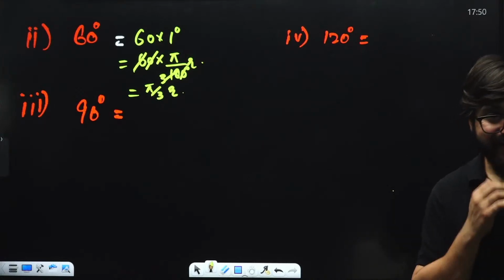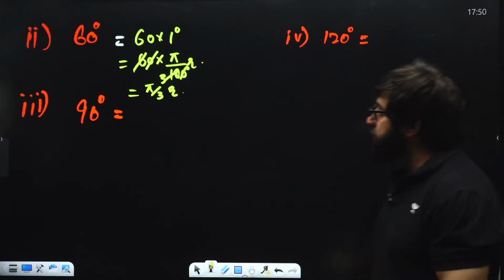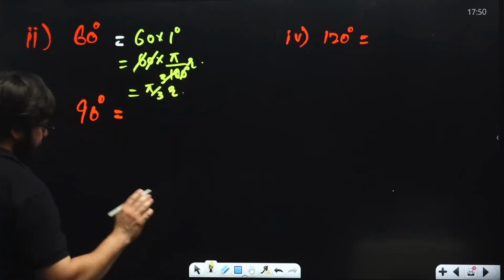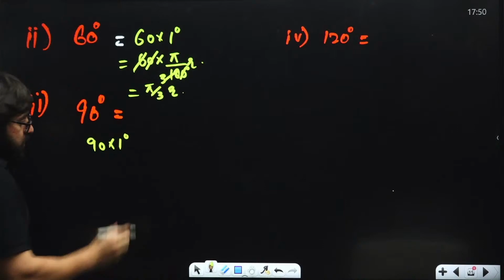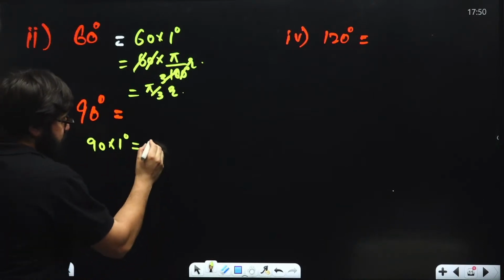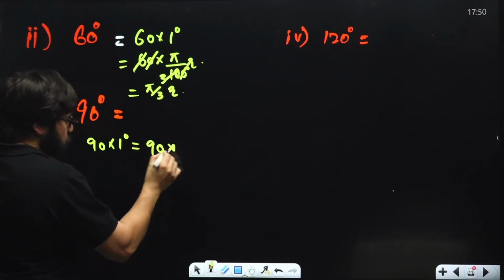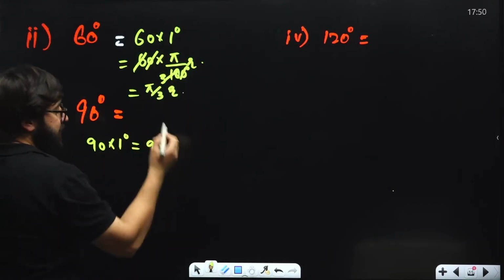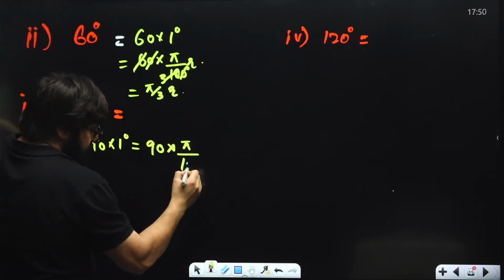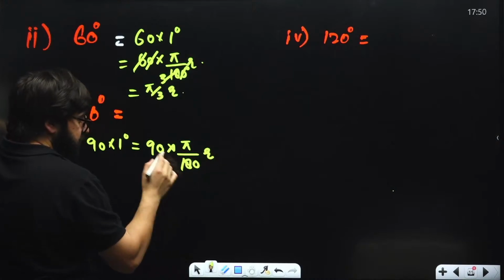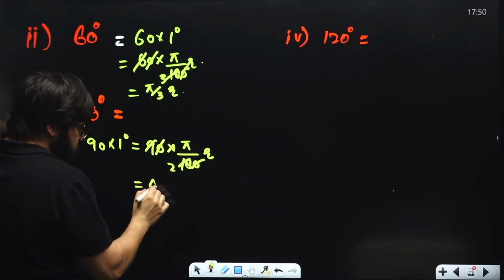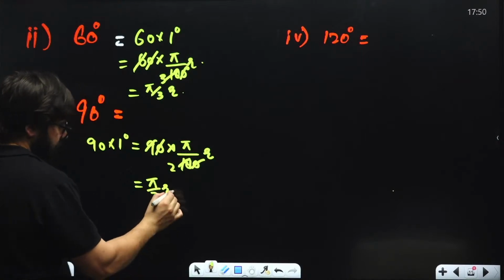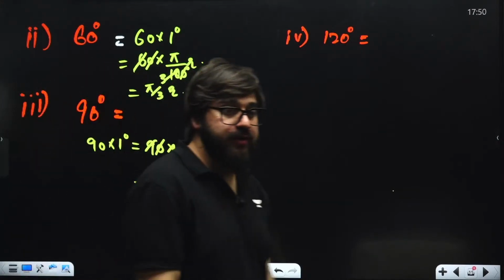Okay, great. Next. When it comes to 90 degrees, can we write this as 90 into 1 degree? Yes, sir. So I can simply say this will be 90 into the value of 1 degree, that is pi divided by 180 radians. This and this will cancel. 9 ones are 9, 9 twos are 18. So this will be pi by 2 radians.